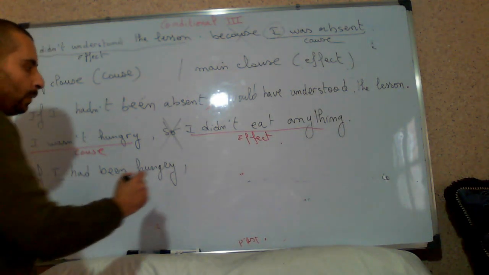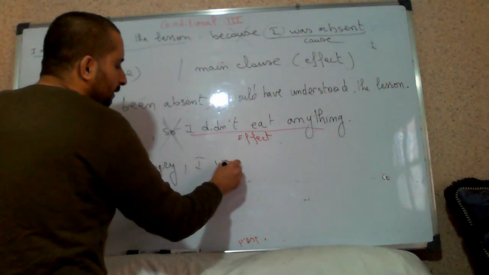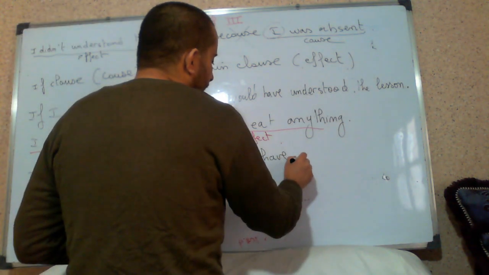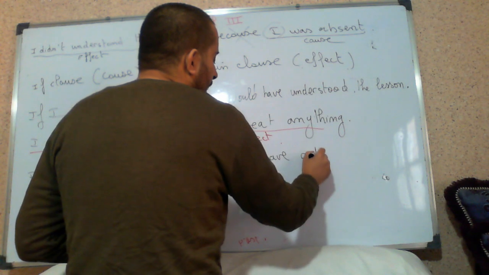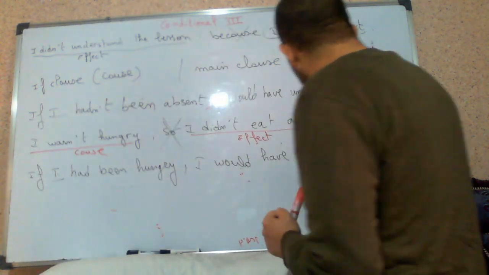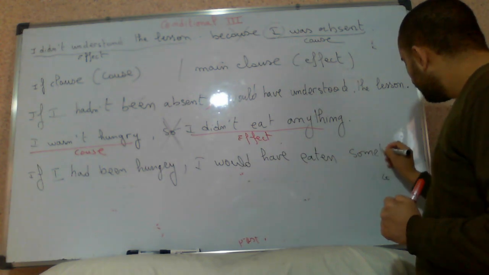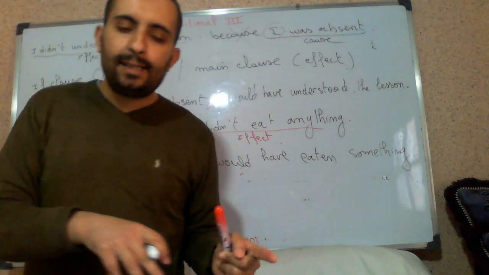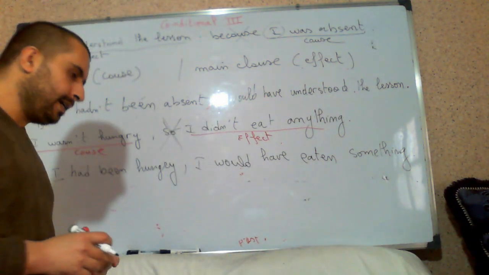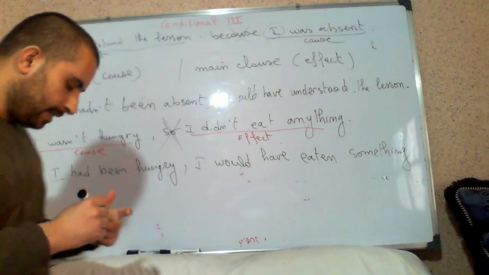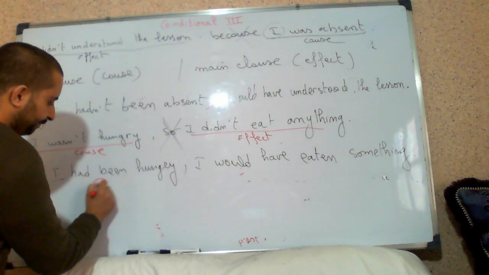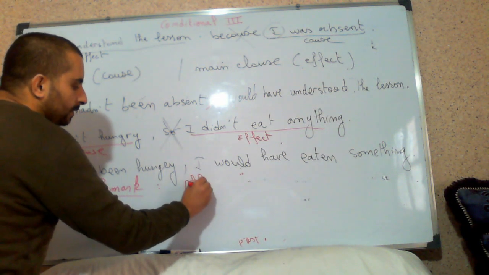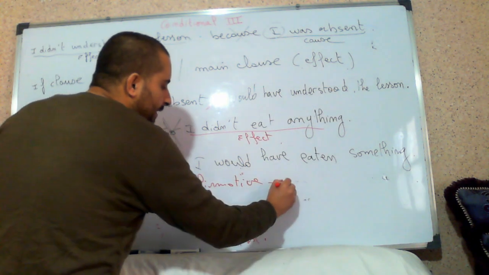If I had been hungry, I would, what do you notice? Negative, affirmative. I would have, past participle of eat: eaten. So anything, it becomes what? Something. So whenever you have anything, change it to something, and something we change to anything. Some to any, and any to some. Remark. Try to remember it. So when we have affirmative, we change it to what? To negative form.